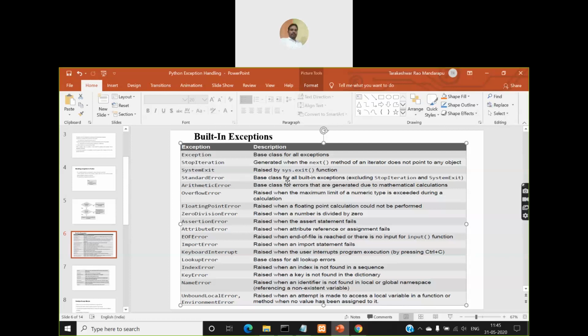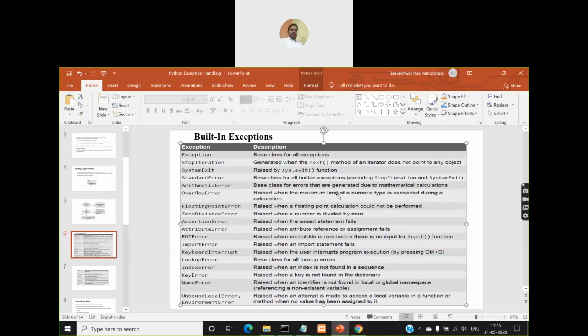That's the reason we mention here: base class for all built-in exceptions excluding stop iteration and system exit. Okay, arithmetic error is another class. This is the base class for errors generated due to mathematical calculations. If you perform any addition, subtraction, multiplication, or division, all the exceptions generated due to mathematical calculation will come under arithmetic error. It is just like the arithmetic exception class in Java.